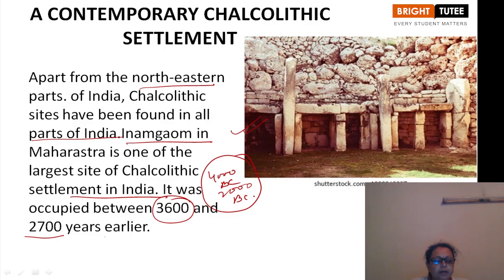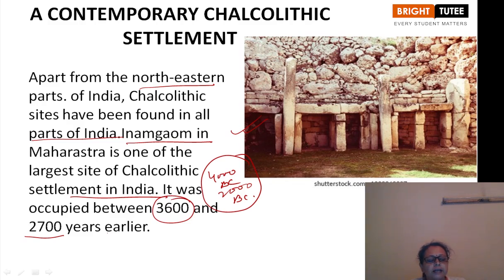Other than this Inamgaon, there are many others which are available. In the previous slide, we discussed the map of India on which the important Chalcolithic sites have been shown. Among them, some were very famous.